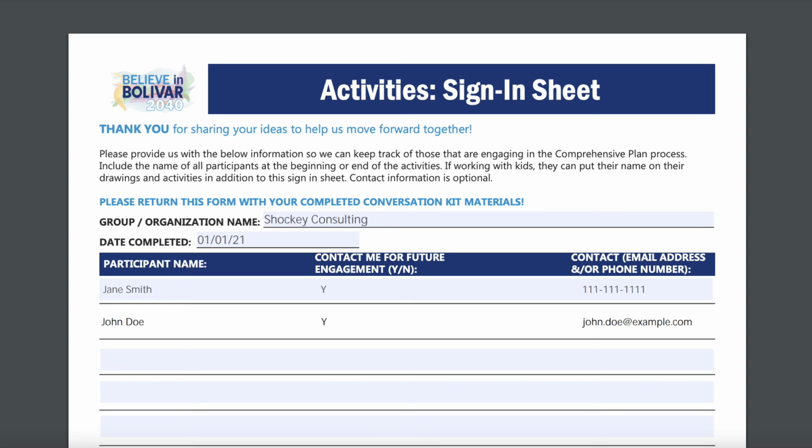Before you submit your activities, don't forget to use the sign-in sheet to include everyone that participated on the activities. This will give a representation of who was involved in the engagement process.